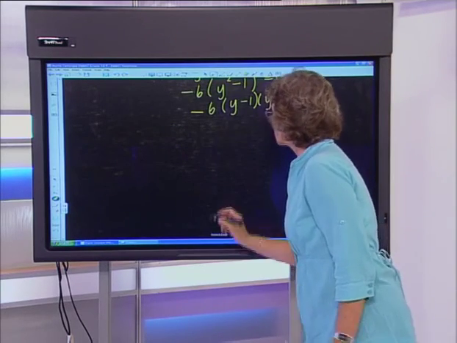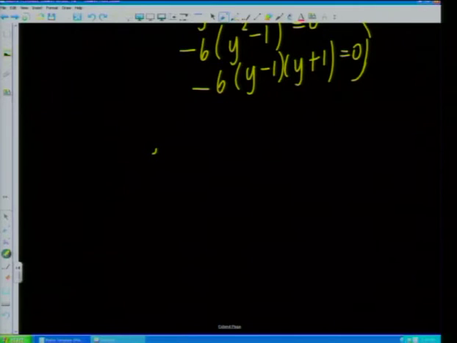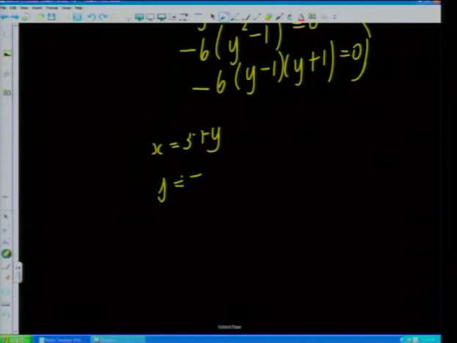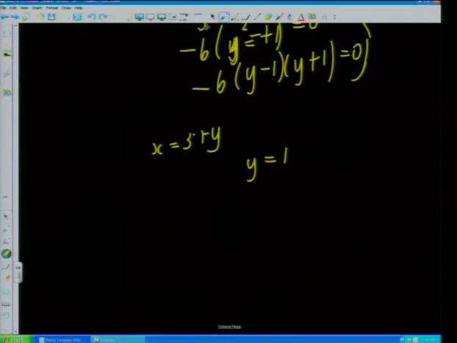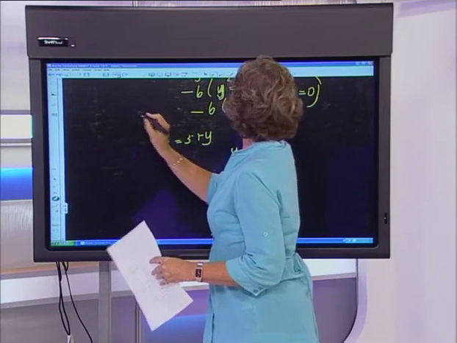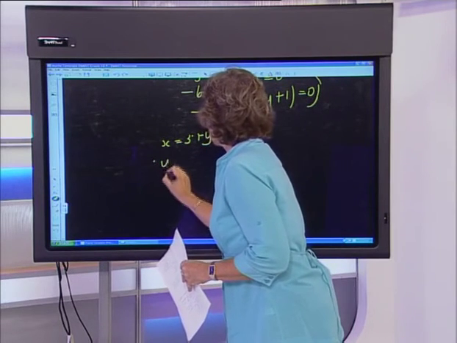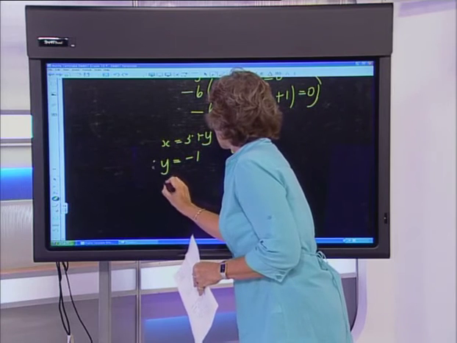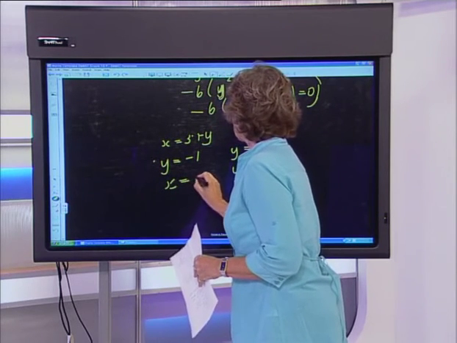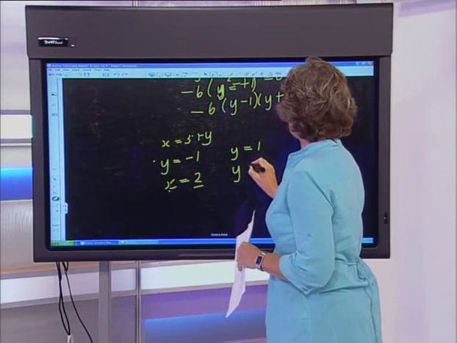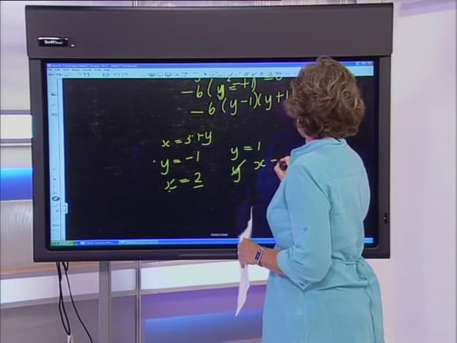Right, so just finishing off the question, remember that we started off with x equaling 3 plus y, and of course we have our y being a negative 1, and we have our y being a positive 1, and so forcing that into there, we're going to get y. Did you see what happened? It kind of just went whoosh. So let's see what happens if we bring it back. Okay, so using y equals a negative 1, we're going to get x is equal to 2. And here using y is 1, we're going to get x is equal to 4.